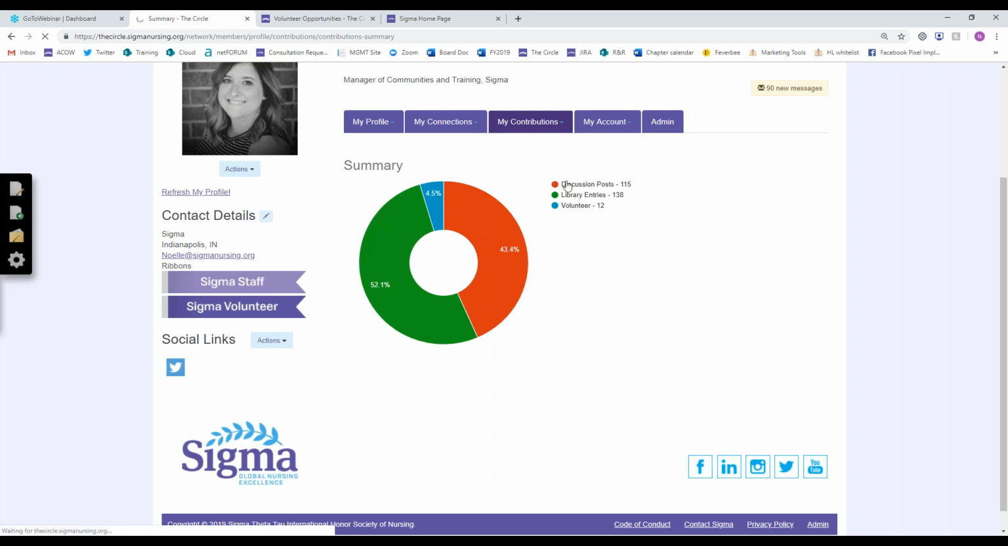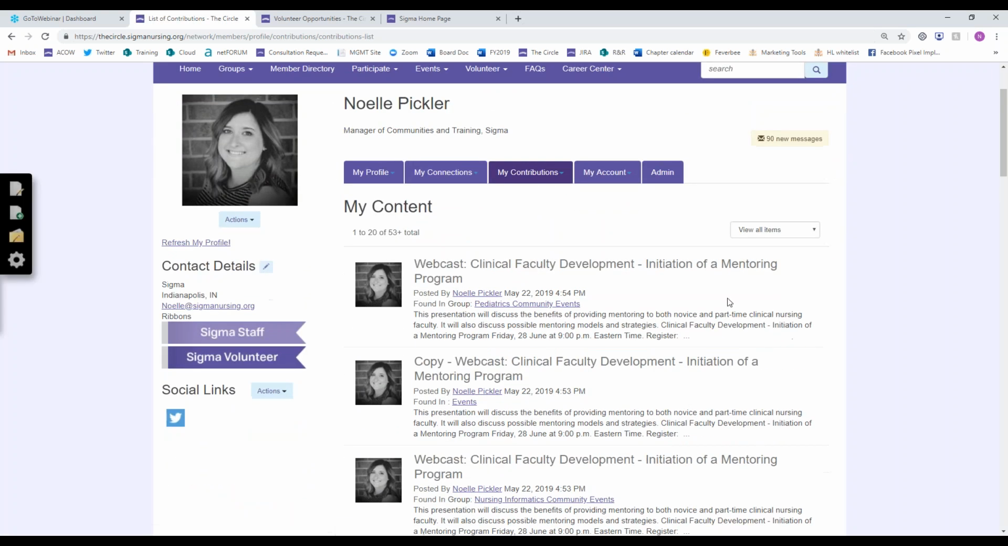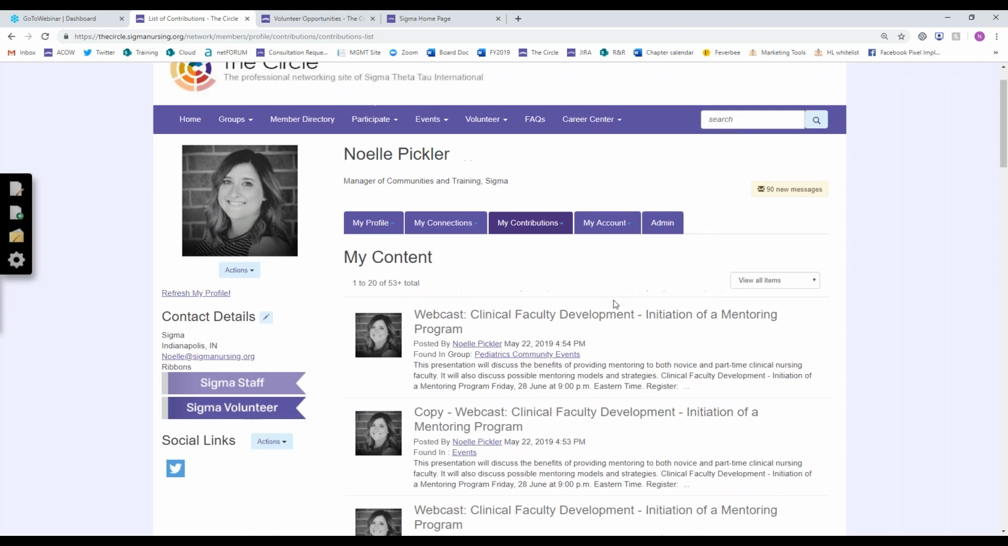Also under List of Contributions, this is where you can find anything that you've ever posted, as well as see any drafts that you've created. So if I had any drafts that were not posted yet but were saved, they'd be listed here above my content. So this is where you can come to access anything you've posted and your drafts.